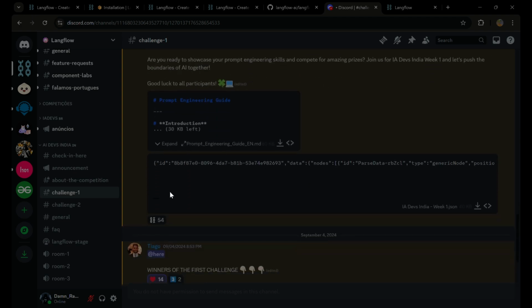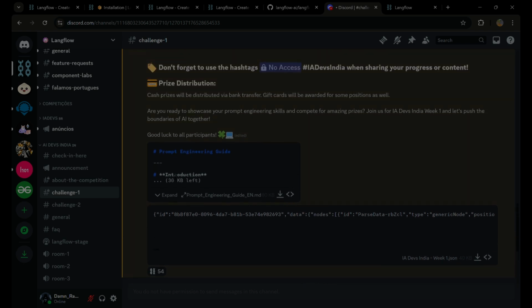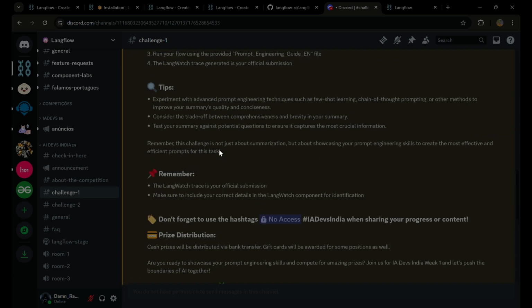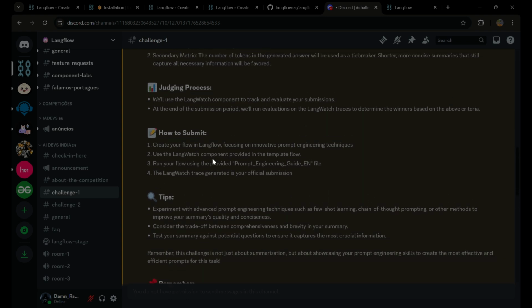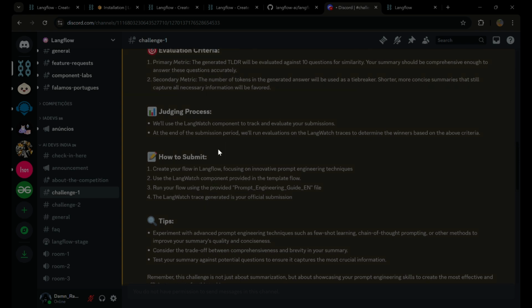So they had a prompt engineering guide, and we had to create a prompt in order to get a TLDR summary of this document, and it should be as concise as possible, and it should be able to answer all the questions. So the questions were not provided to us, and it was in the evaluation side.